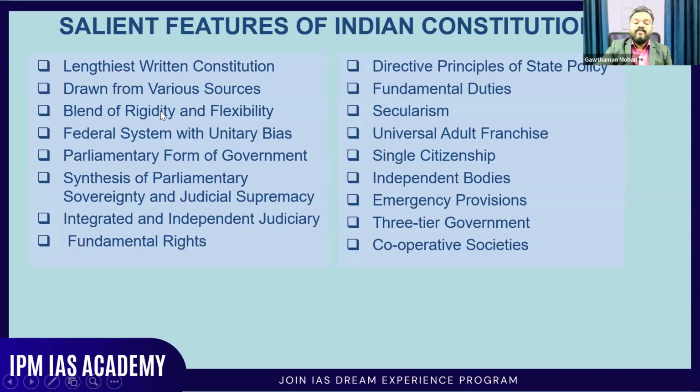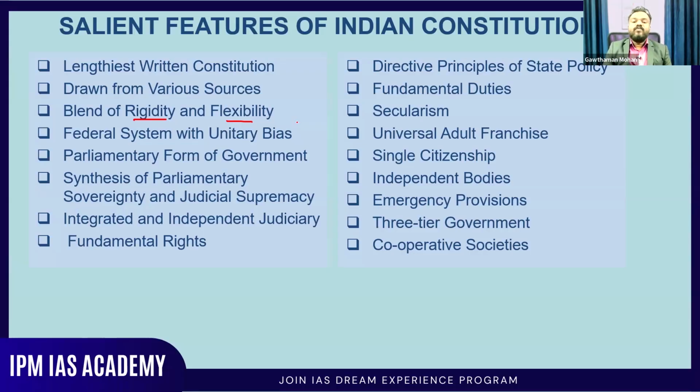Then it's a blend of rigidity and flexibility. That is very important to understand. Blend of rigidity and flexibility. So basically, it's a mix of rigidity and flexibility. So why is it rigid and why is it flexible? Flexible means certain parts of our constitution are easy to change. That is flexibility. And certain aspects of the constitution are very difficult to change. And that is rigidity. So that is the blend.